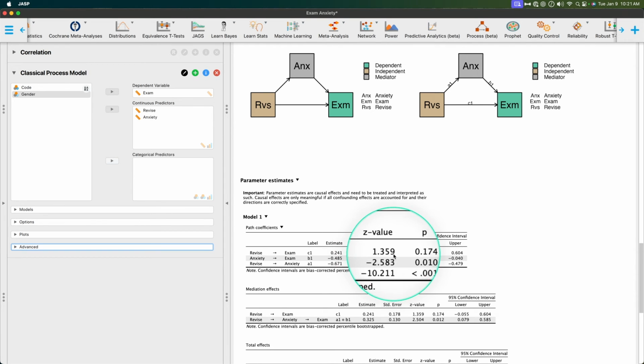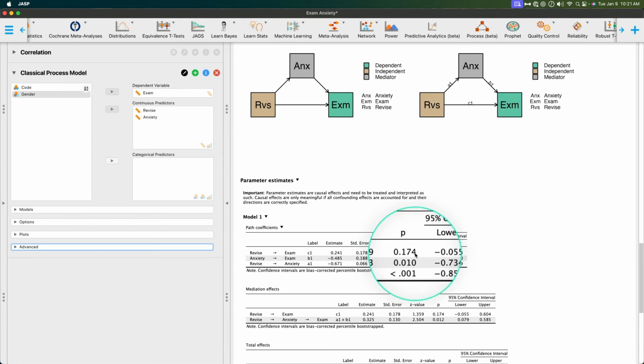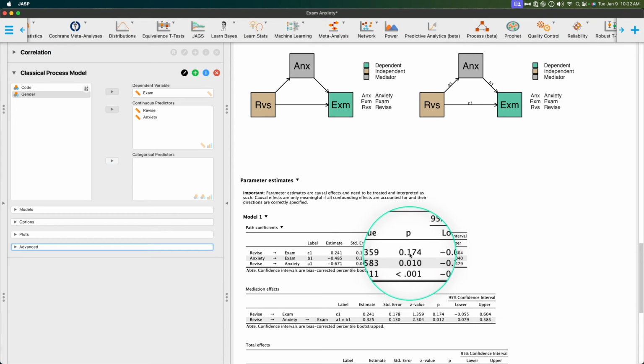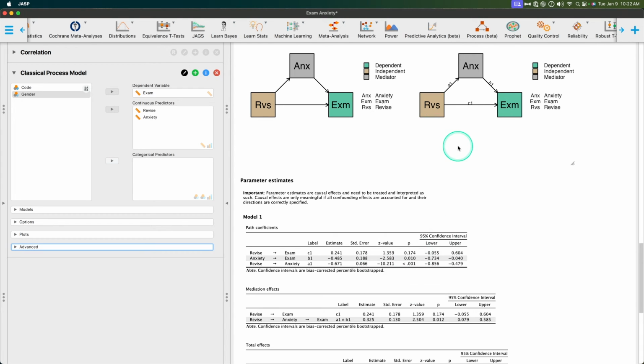That score, generated as a z-score, is not significant if we use 0.05, and this is of course our bias corrected bootstrap. So we did a ton of replications. I could uncheck that to see what it would look like if we did more, but it doesn't matter. So our p-value is 0.174, not significant. So our direct path, the amount of time you spend studying for an exam, doesn't really help you on that exam. Oh well.